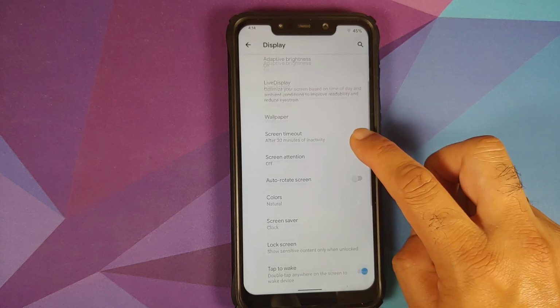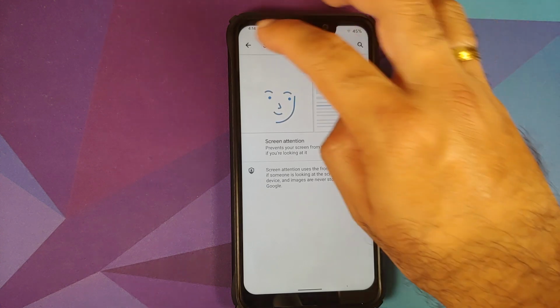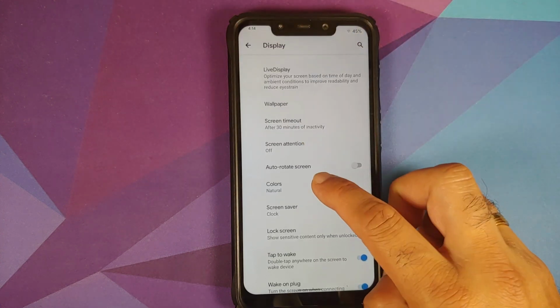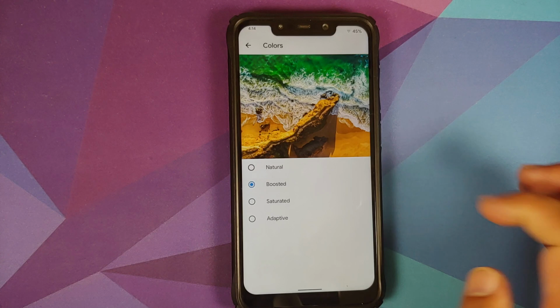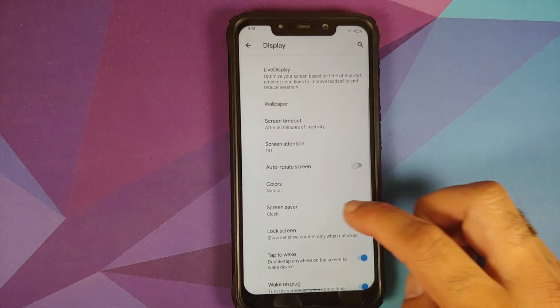Then you can configure your screen timeout. Screen attention is present, and of course it is going to use the front camera and it works without any issues. Then you can change the colors between natural, boosted, saturated, and adaptive. Use whatever you want to.